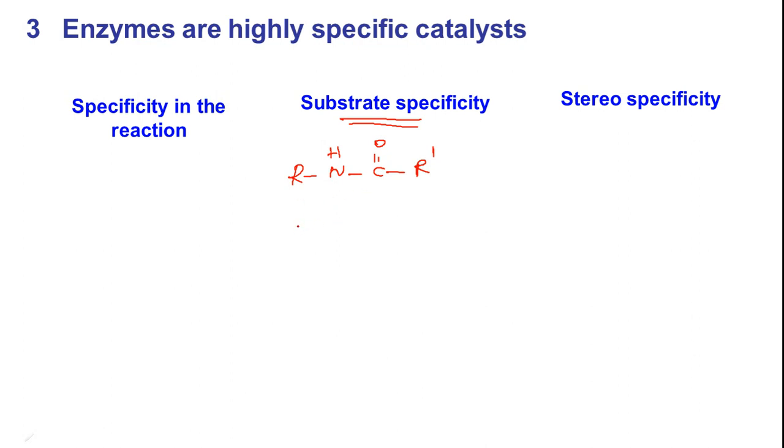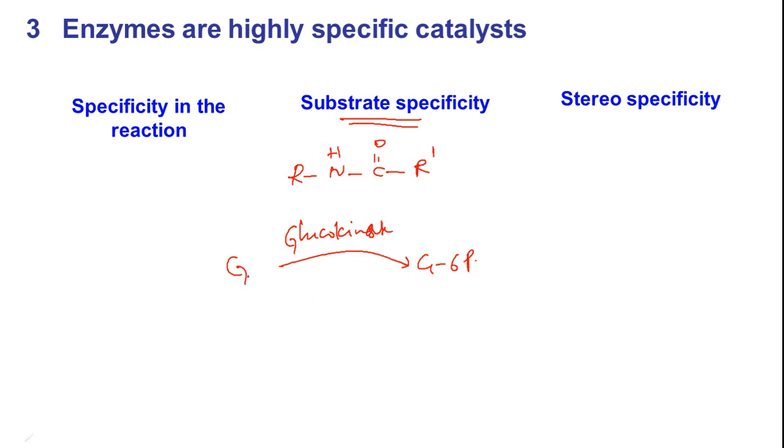And the second one is substrate specificity. If you take the glucokinase enzyme, it can convert glucose to glucose 6-phosphate. It is highly specific for glucose.